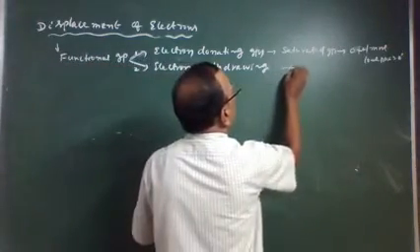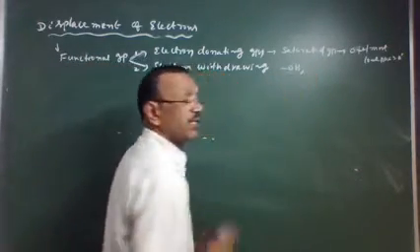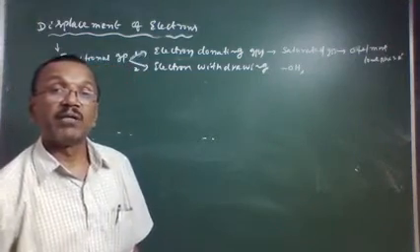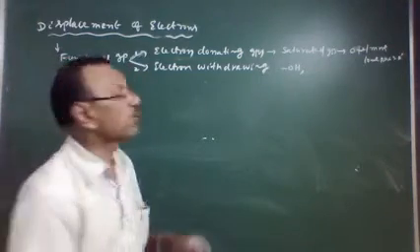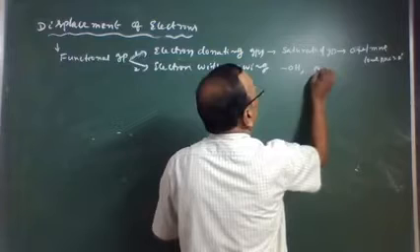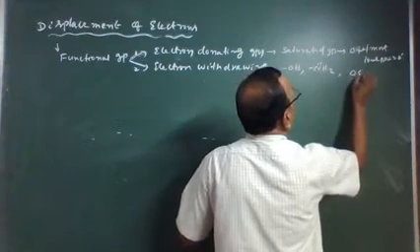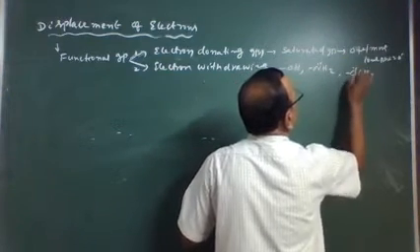For example, OH is an electron donating group, NH2 is an electron donating group, and another one is OCH3.